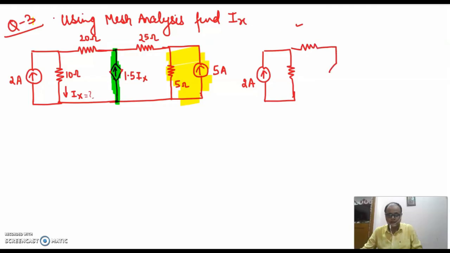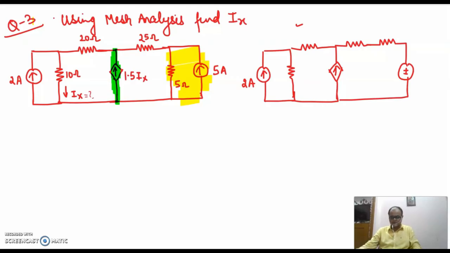This is 20. This happens to be the value of fine. This is 25. Now this will be 5 and this will be a voltage source. So this is how my circuit will be transformed. The value of the voltage source will be 25 volts. In series, there will be a resistance of say 5 ohms, and now this 25 ohm resistance will be as it is. Now the rest of the circuit will be as it is.